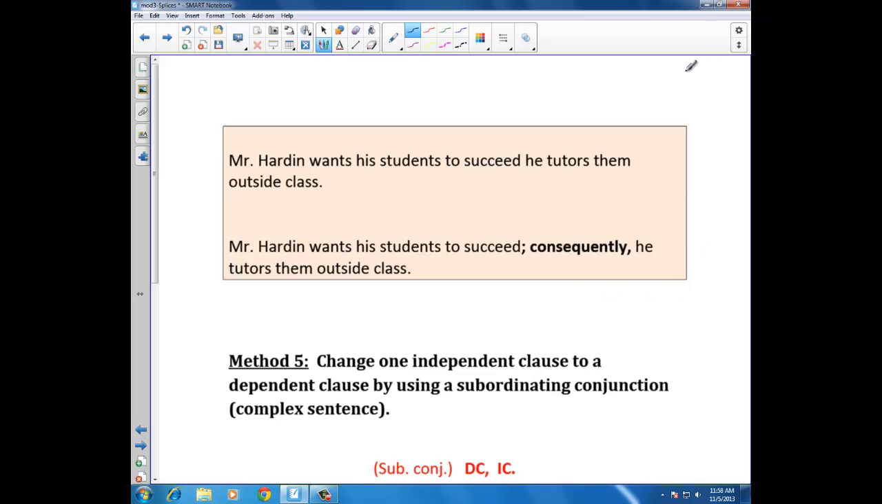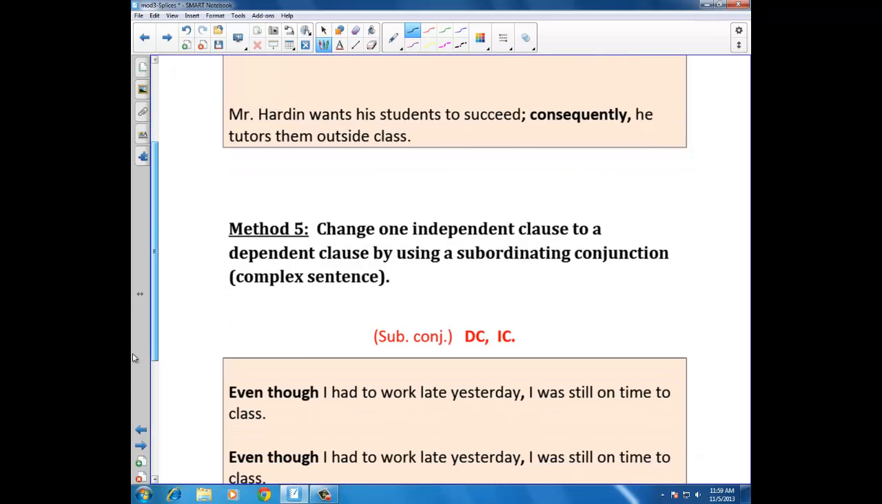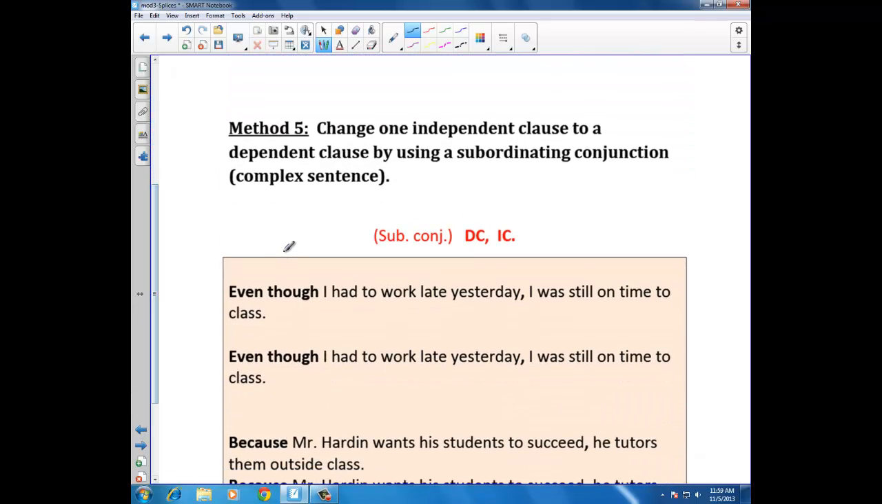Mr. Harden wants the students to succeed. He tutors them outside class. If you put the comma there, this would be marked as a comma splice by your instructor. Correction: Mr. Harden wants the students to succeed; consequently, he tutors them outside class. You can use the semicolon alone, or you can follow it by the word consequently, followed by a comma, for emphasis.